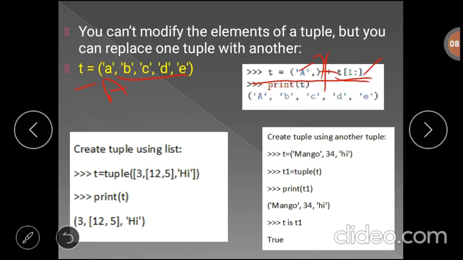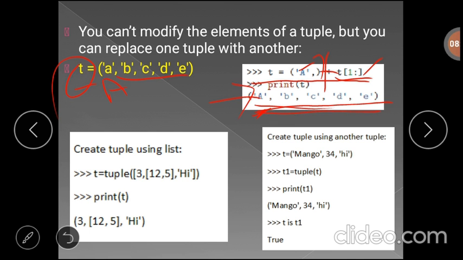So the output will have the capital letter A at the 0th index, and the remaining elements present in the tuple T, that is b, c, d, e. So we can replace one tuple with another tuple so that you can modify the tuple content. Directly we cannot modify the tuple elements, but you can create one more tuple.